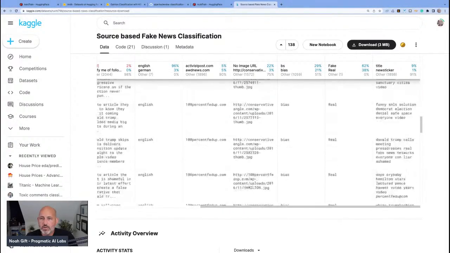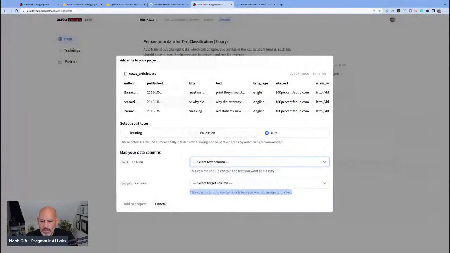This looks pretty good. So we want to predict the label. No, we want to predict the target. This is the column that contains the text you want to classify, and then we want to get the text. There we go, text right there. And we want to go to this target. So let's go ahead and add this.